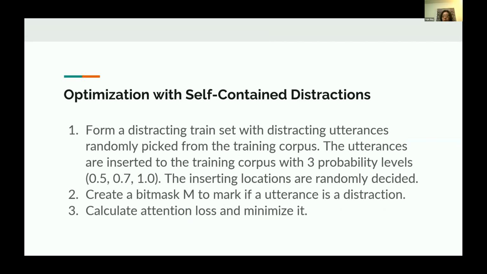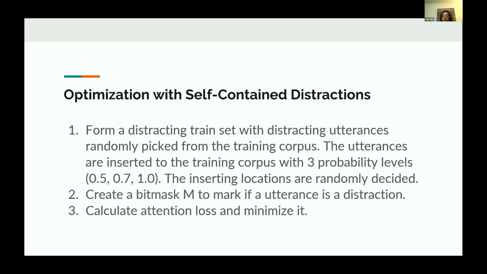Next, we introduce our optimization with self-contained distractions. Self-contained distractions are distracting utterances that are randomly picked from the training corpus. The utterances are inserted into the training corpus with 3 probability levels, 0.5, 0.7, and 1.0. Inserting locations are randomly decided.